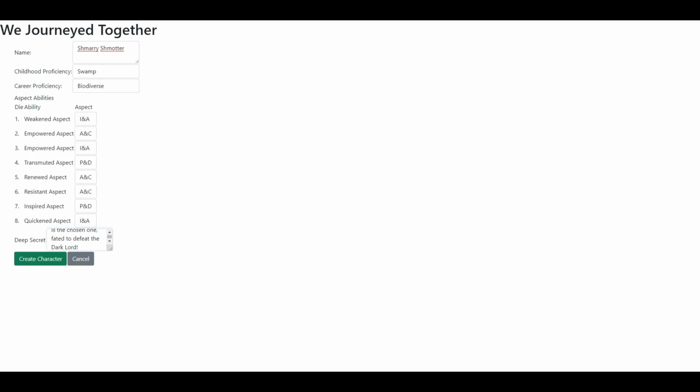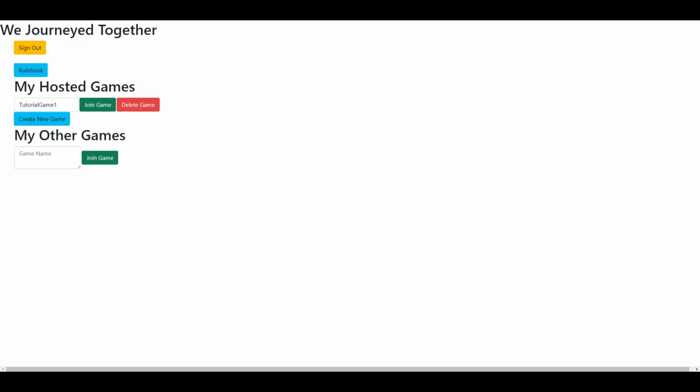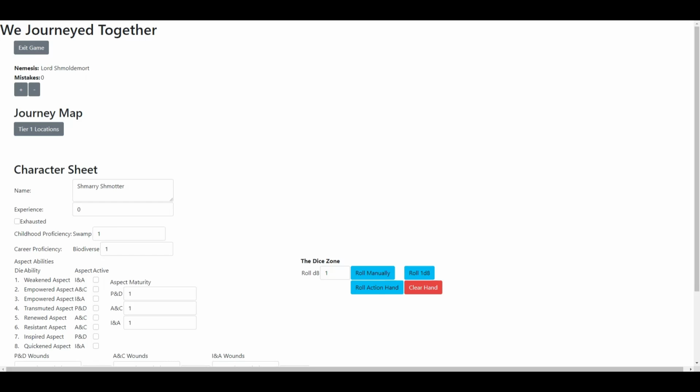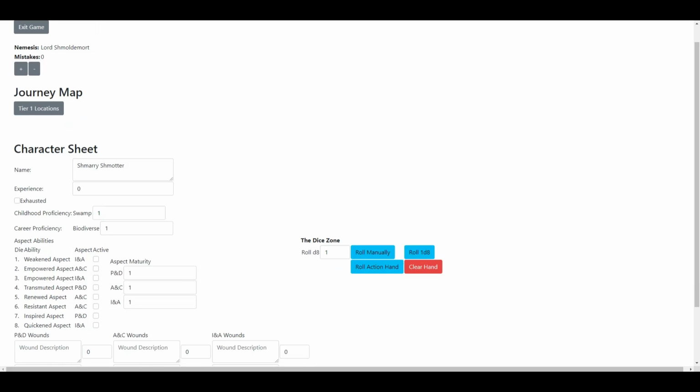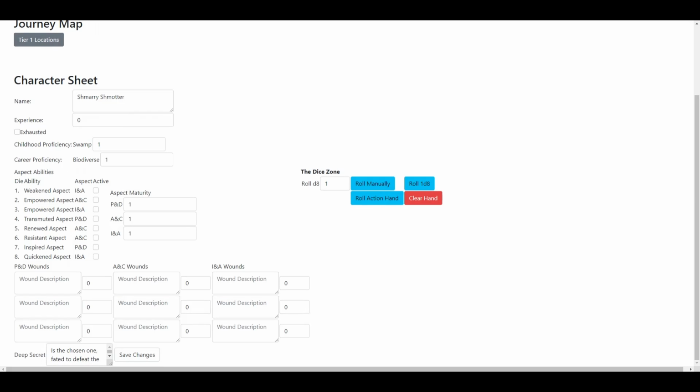These are the parts of your character that you will choose during creation. There is more to your character that we will see once the game begins. Here is the character sheet in the game. There are a few new fields.